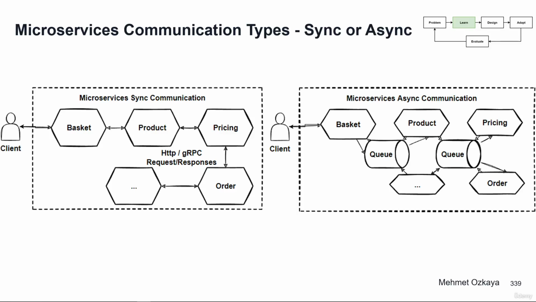In this video, we are going to learn microservices asynchronous communication. As you know, microservice communication types are divided into two: synchronous and asynchronous communication. In the last section we saw how to communicate synchronously in microservice architecture.